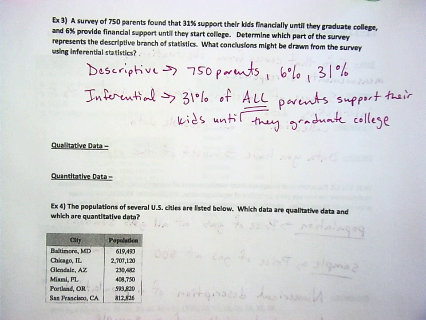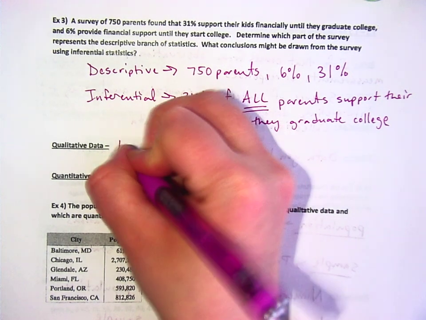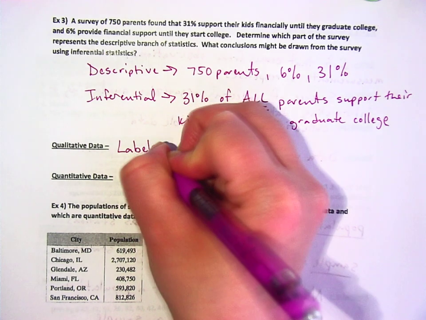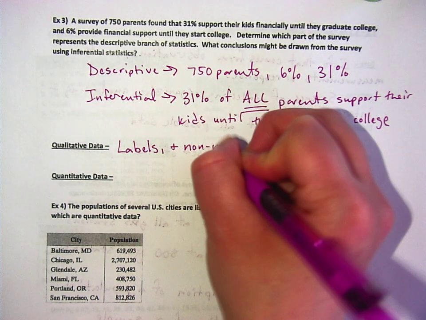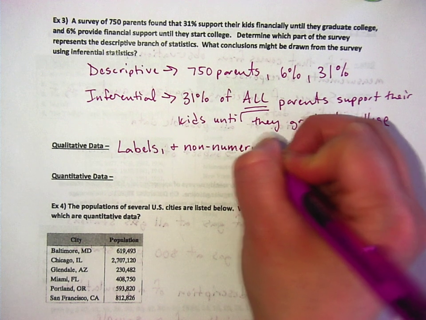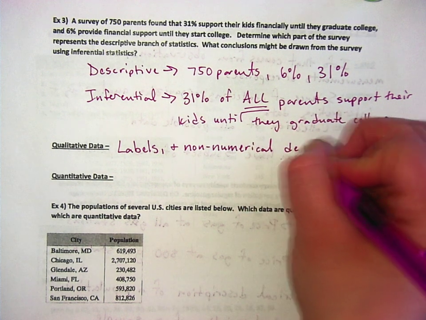Okay, qualitative data. Qualitative data is all labels and non-numerical descriptions.